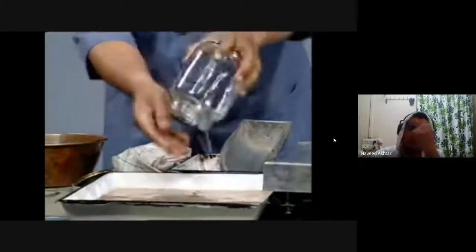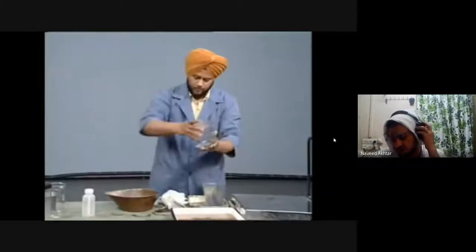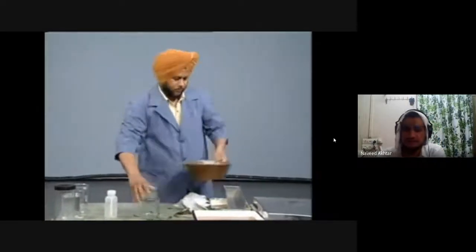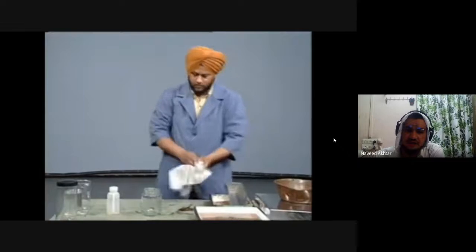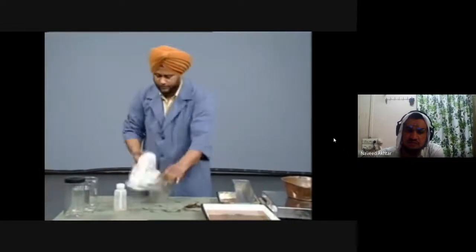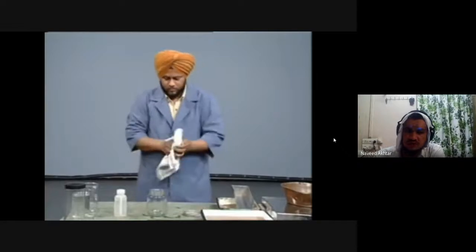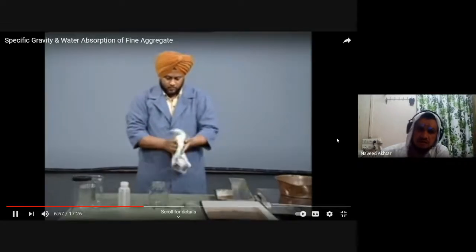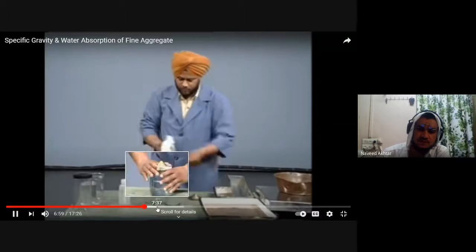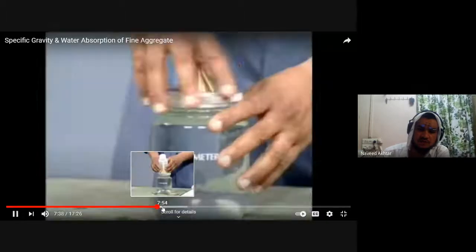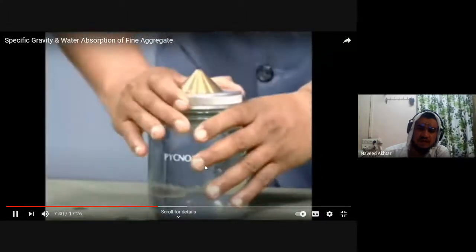All the content of the pycnometer is transferred to the enamel tray. Then we have to filter.